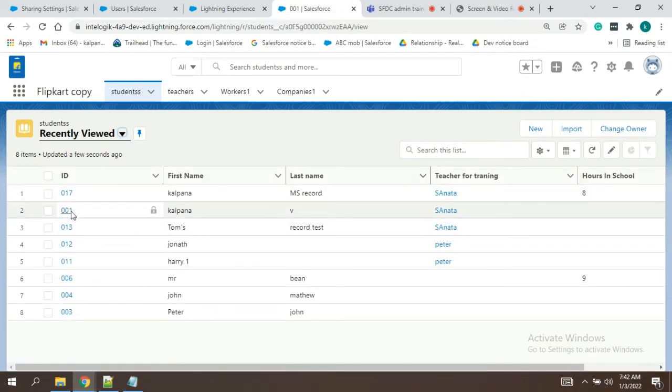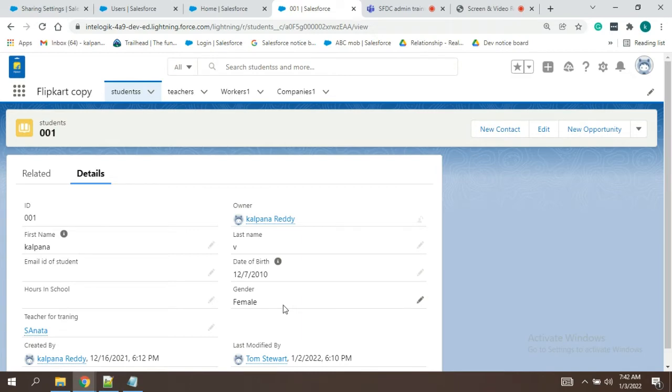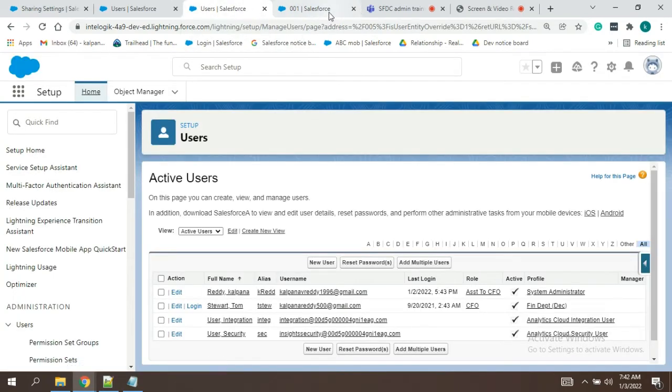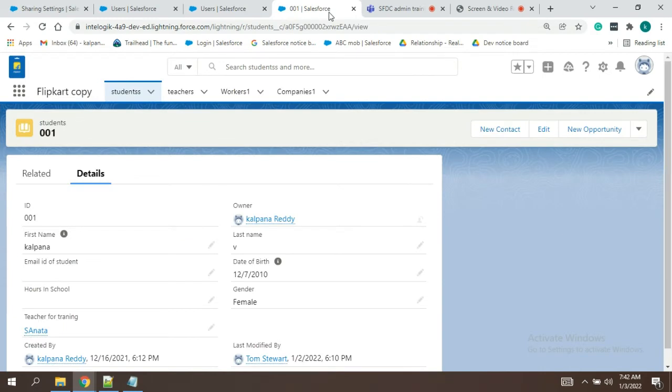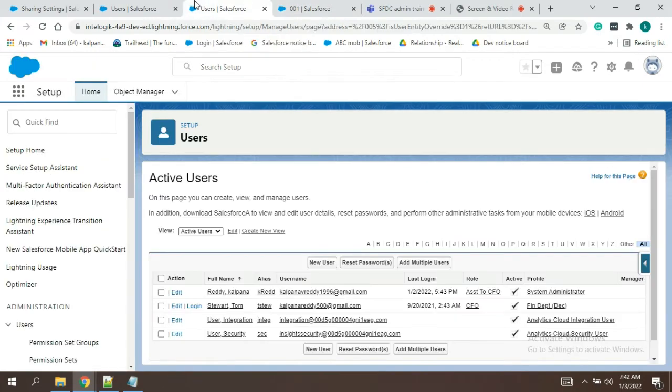See here, it has been changed. Okay, changes will be done because we have read and write access, but once it is changed, it will not allow us to do anything. So yeah, that page needs to be refreshed so that we will get to know that it is not visible anymore.